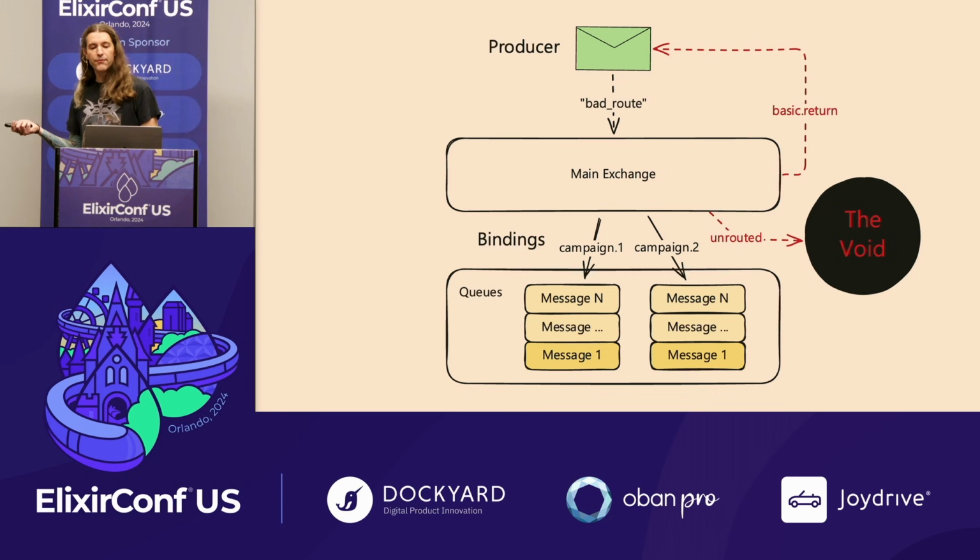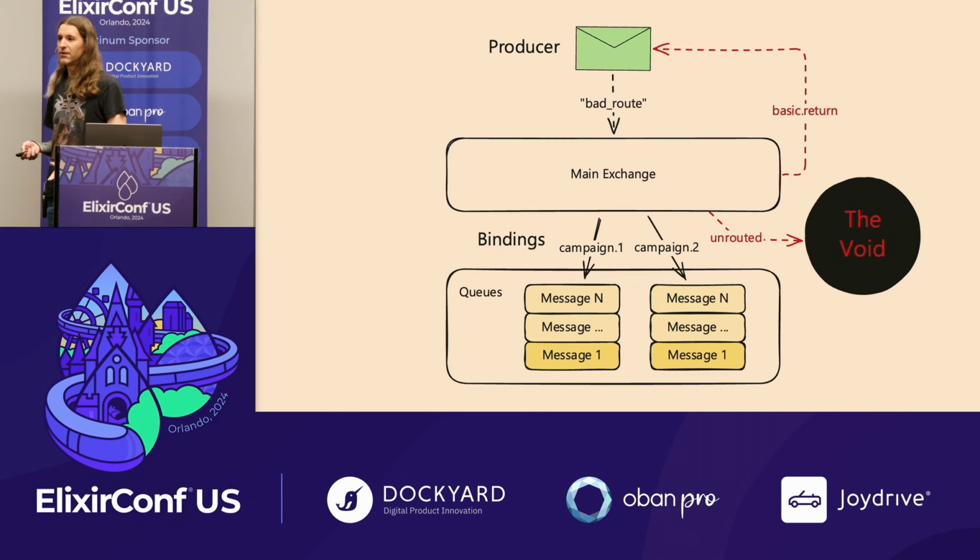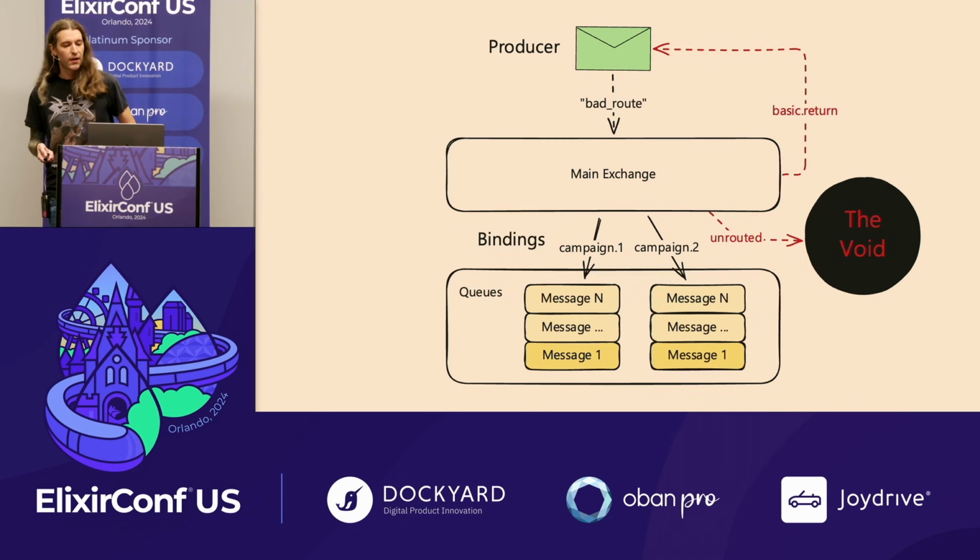This here is an example of the default behavior in Rabbit. We have a Rabbit exchange, a couple of queues, and a couple of bindings. When a message gets sent to that exchange with a routing key of bad route, none of those bindings match, so Rabbit doesn't match it to any queues. It just drops it into the void and sends you back a basic.return that you should deal with.